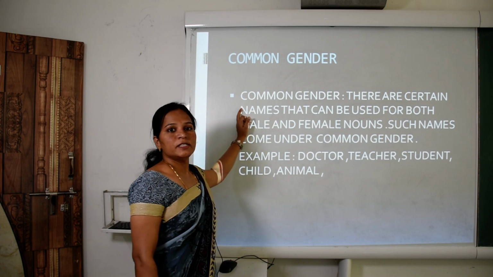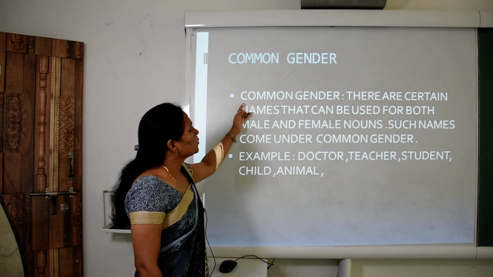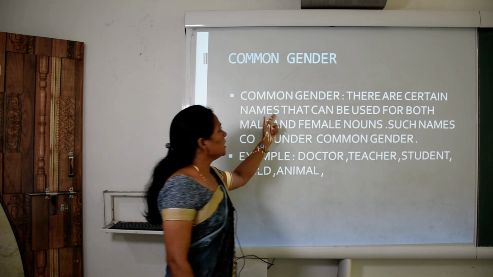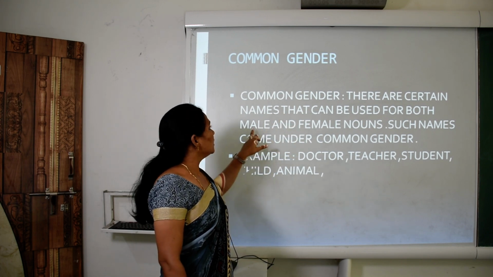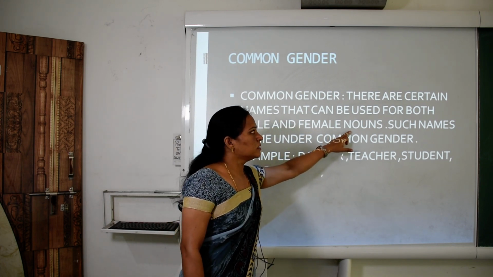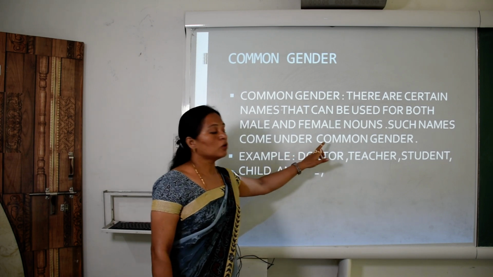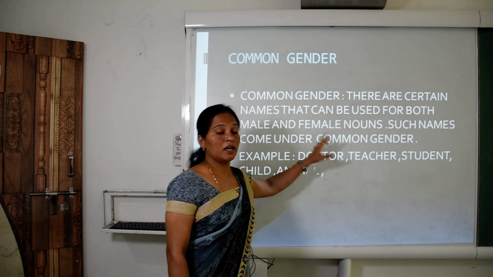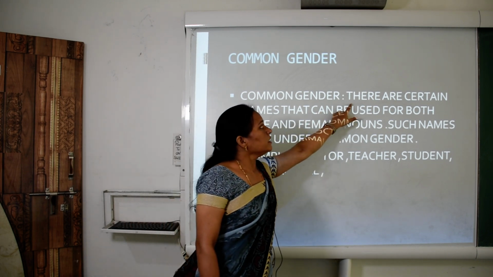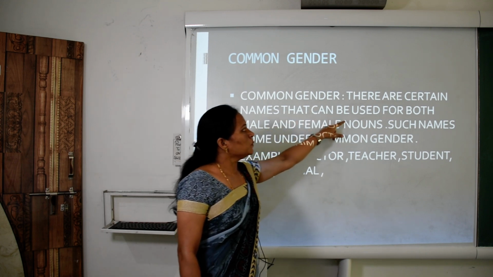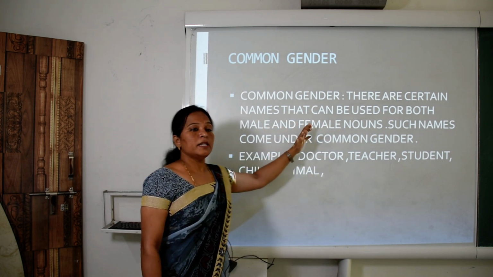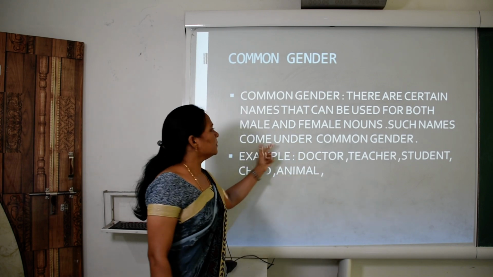Common gender. What is common gender, children? Let's see. Common gender, there are certain names that can be used for both male and female nouns. Such names come under common gender. I repeat this definition. There are certain names that can be used for both male and female nouns. Such names come under common gender.